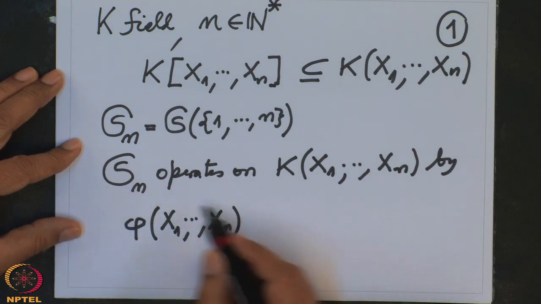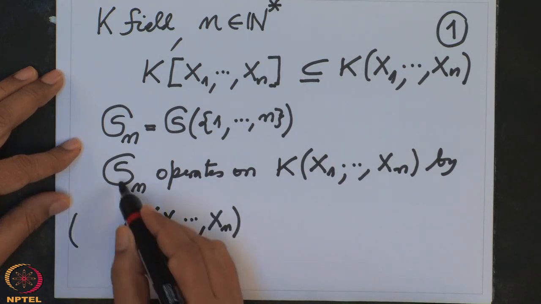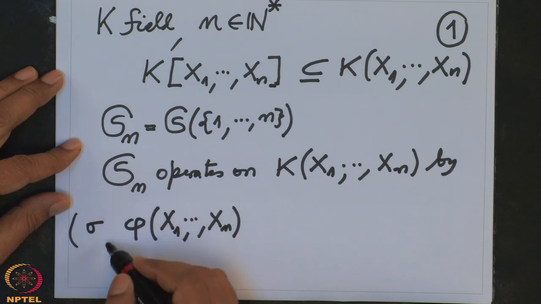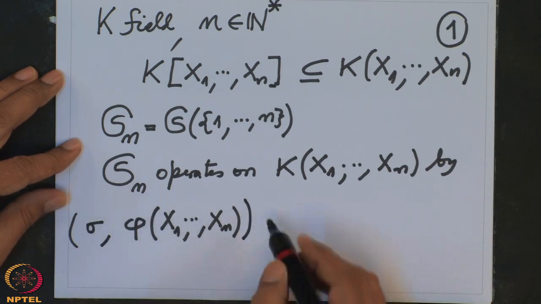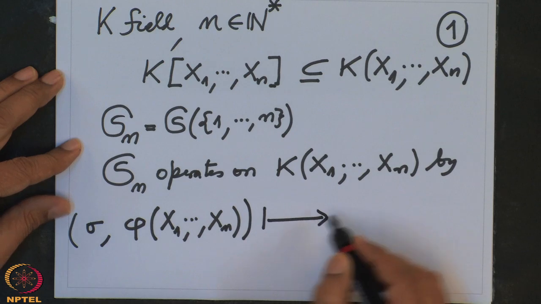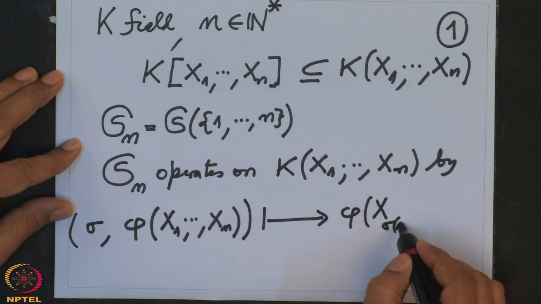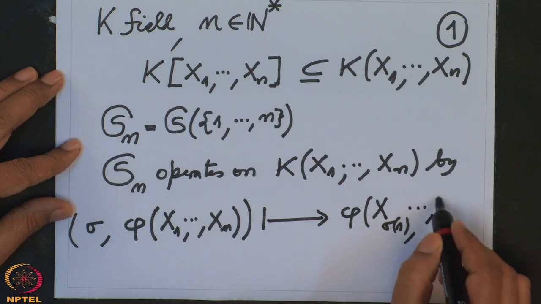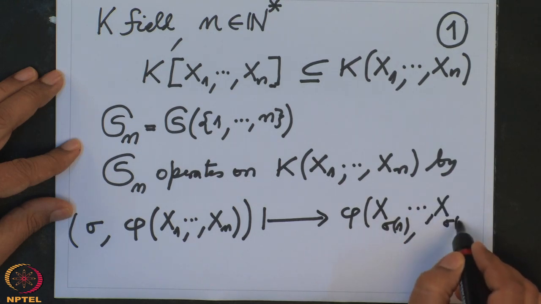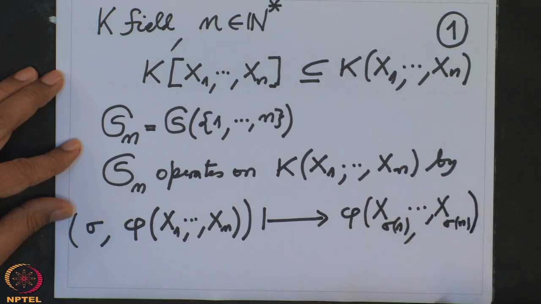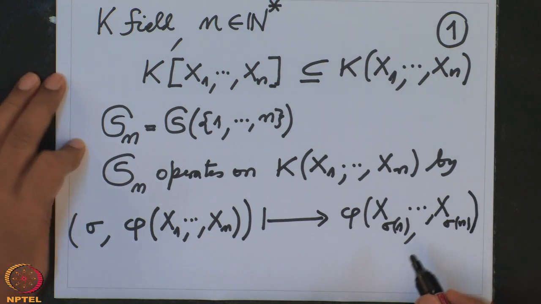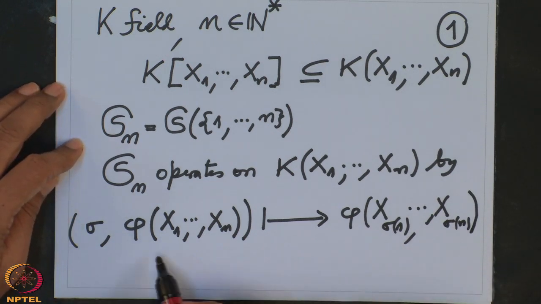So, given any element phi here and any element sigma in the group, this goes to phi of x sigma(1), ..., x sigma(n).